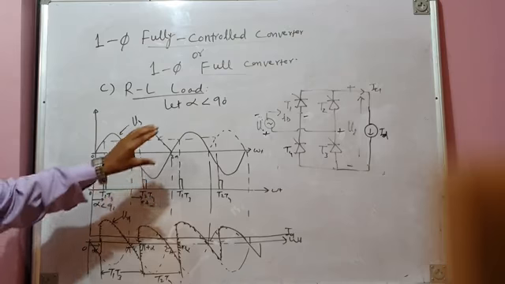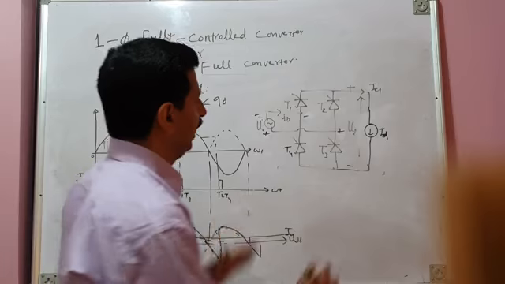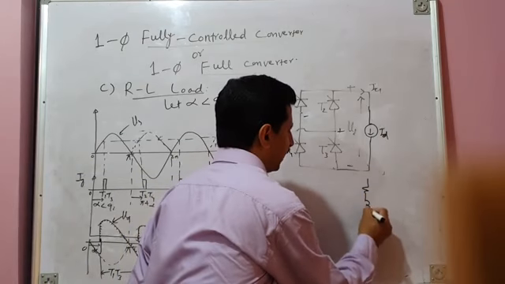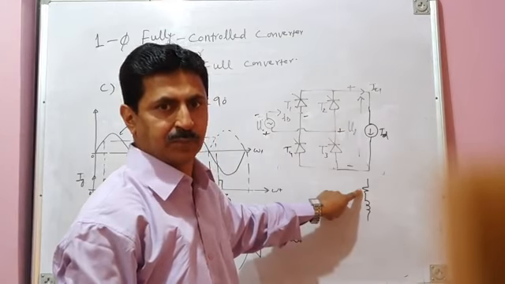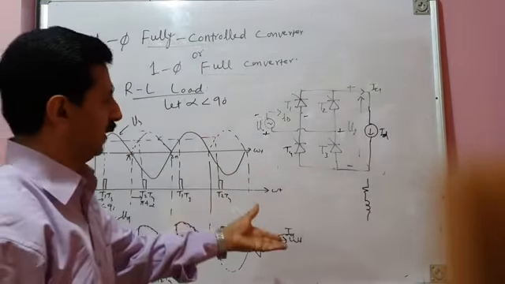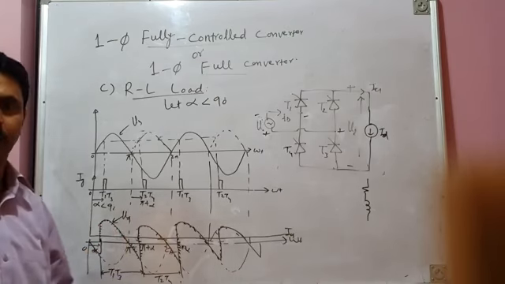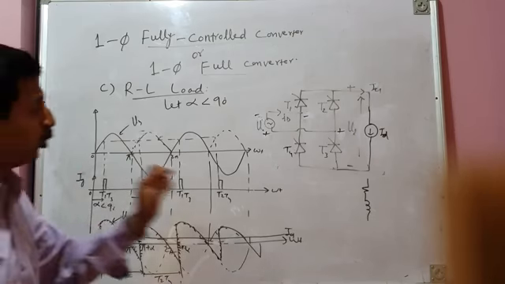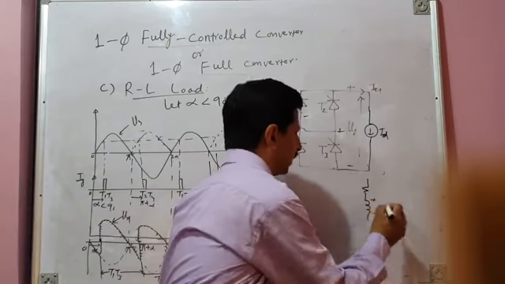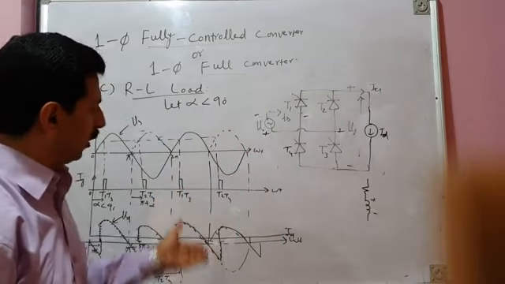Now here the positive area has to be greater than the negative area because we don't have only L, we have R as well as L. The energy is consumed by the resistance. Because of consumption of energy by the resistance, the positive area will always be greater than the negative area. But if you find the voltage across the inductor and the volt-second balance in the inductor, you can draw that waveform separately.